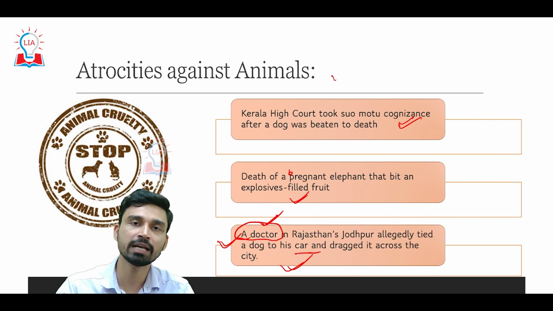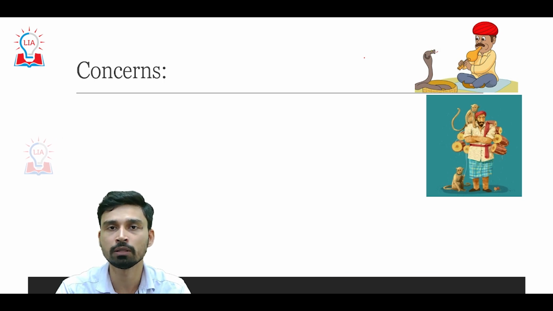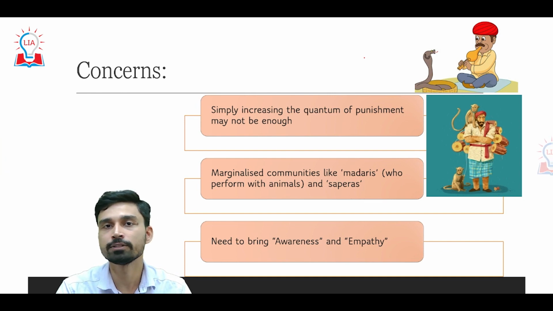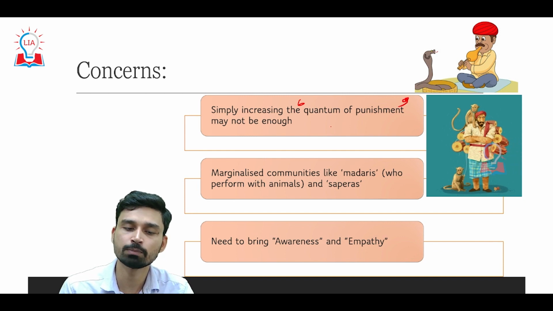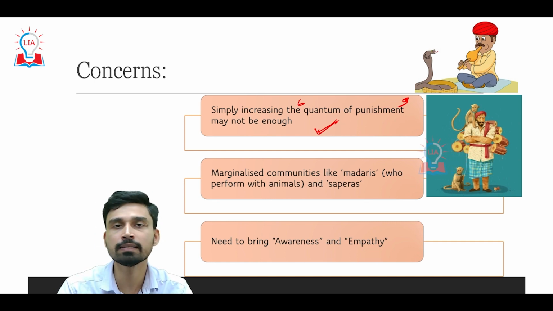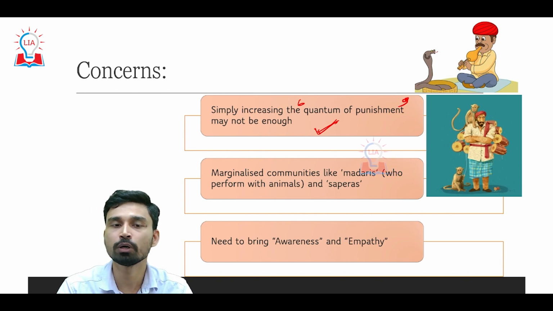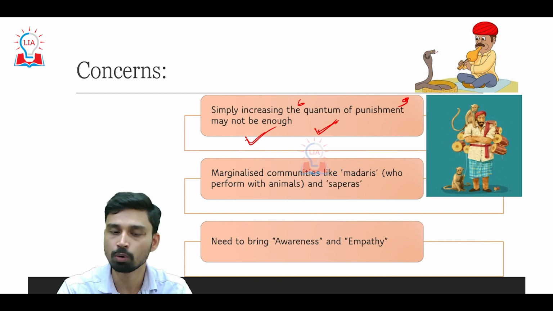Such behavior, such atrocities that people have been committing against pet animals, dogs or other species of animals, have brought about this particular stand of the government, where new features have been introduced in the bill. However, there are certain concerns raised by activists as far as the bill is concerned. The first concern is that the bill has increased the quantum of punishment, but this is not enough, because unless there is a behavioral change among the people, unless there is awareness about the rights and the pain that animals go through when cruelty is exercised toward them, we cannot have significant changes in society's behavior toward animals.